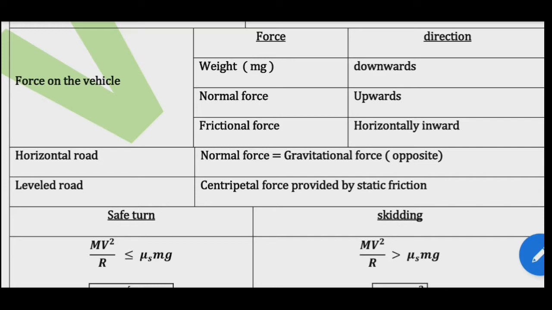So the centripetal force mv squared by r is equal to the frictional force Fs. As we have already seen in the previous section, the static friction can increase from 0 to a maximum value. So the static friction Fs is less than or equal to mu s mg.